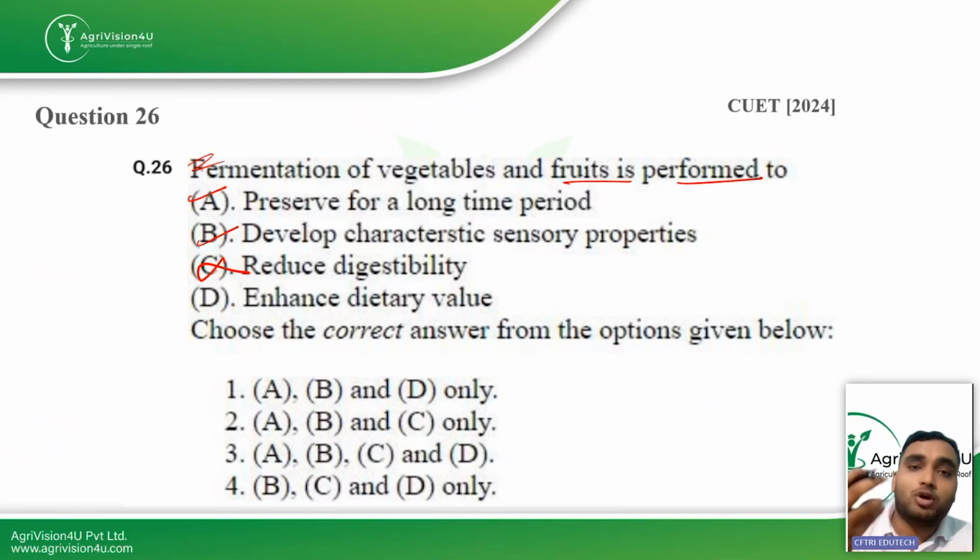If you consume a raw carrot and a fermented one, the fermented one will be much easier for your body to digest, because the microbes have already converted the starch and proteins in them into simpler forms, and this enhances the dietary value. So A, B, and D, the first option, is the right answer for this question.